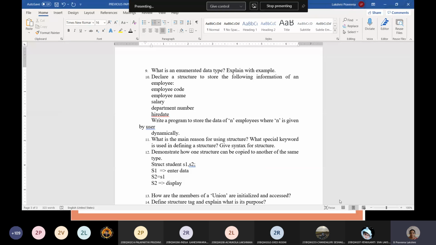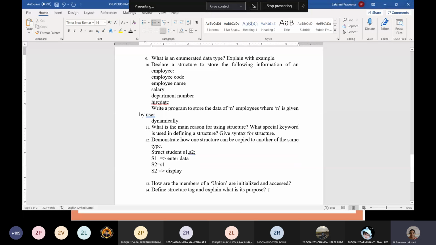Next: how are the members of a union initialized and accessed? You just need to write one example for the union. Before that you need to show what the use of the union is, and how we can declare the union. Then you can show the example. Next: define the structure tag and explain its purpose.